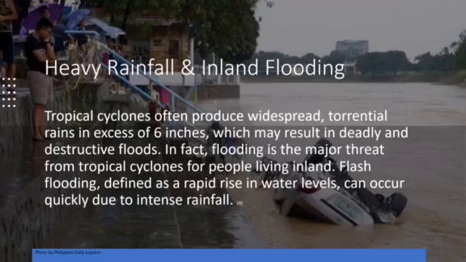Heavy rainfall and inland flooding. Tropical cyclones often produce widespread torrential rains in excess of 6 inches, which may result in deadly and destructive floods. In fact, flooding is the major threat from tropical cyclones for people living inland. Flash flooding, defined as a rapid rise in water levels, can occur quickly due to intense rainfall.